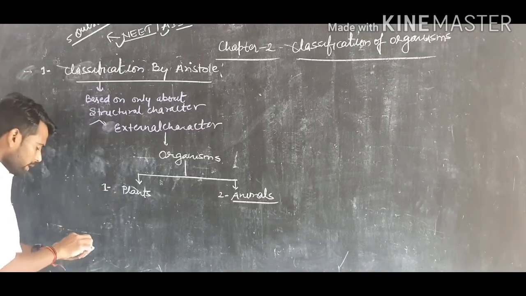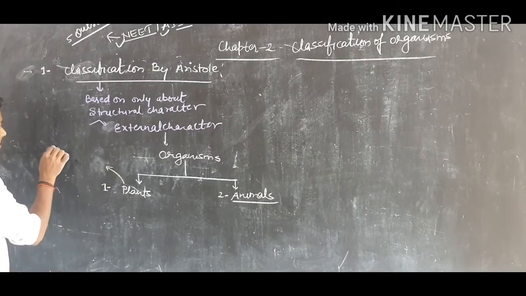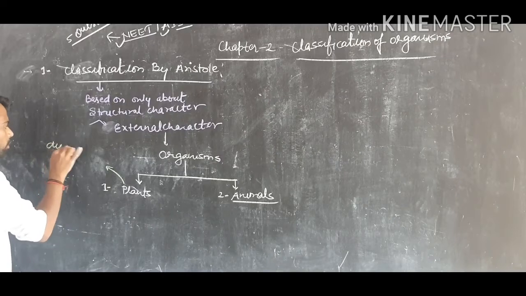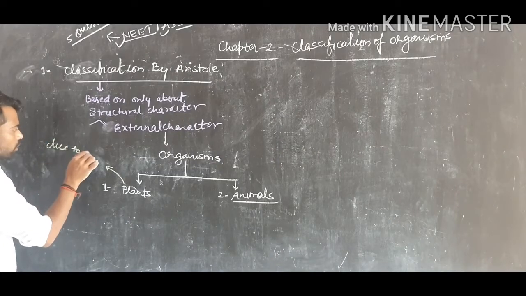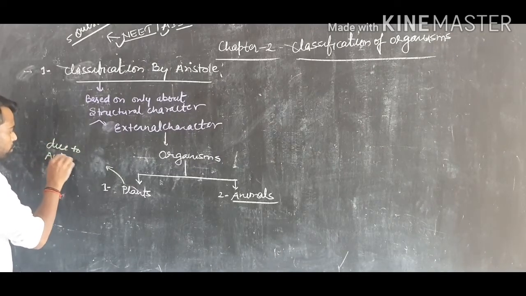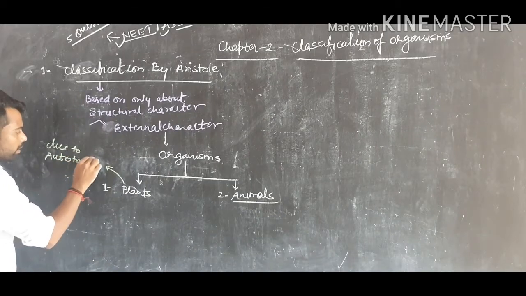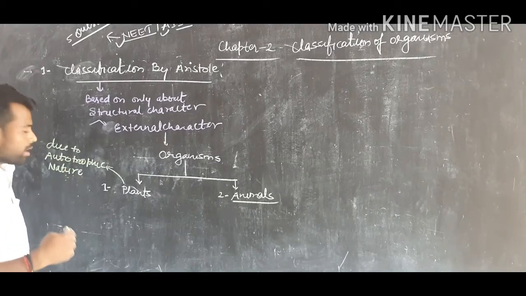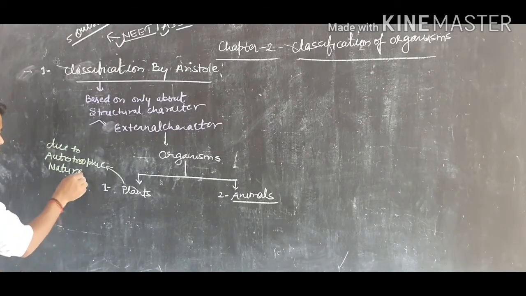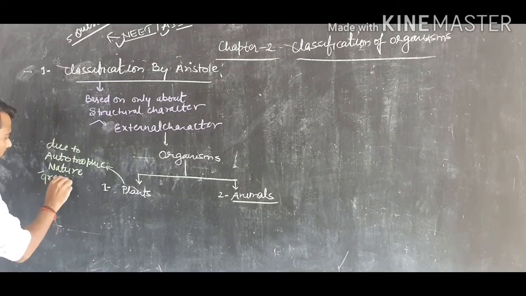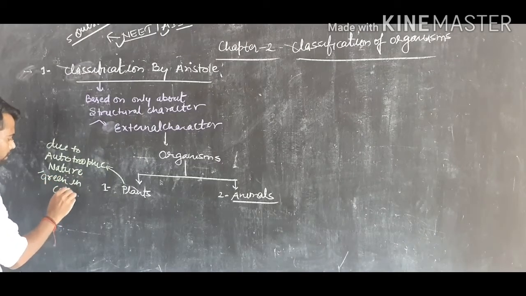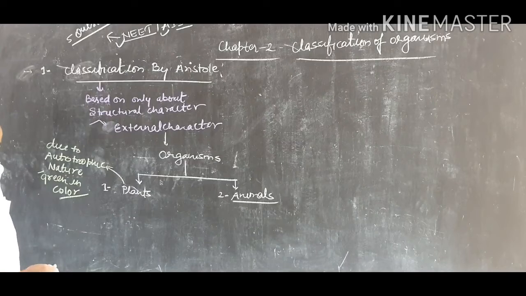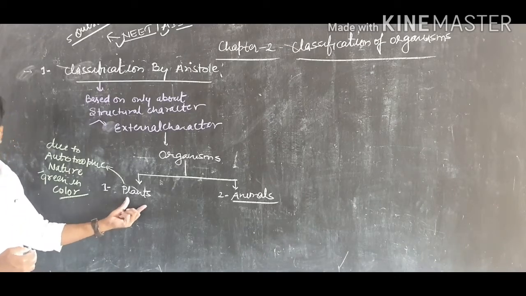Now, how were the plants grouped by Aristotle? Due to their autotrophic nature. Aristotle saw that this group of organisms are autotrophs and they are green in color. Due to the presence of green color and the autotrophic nature, this group of organisms is indicated as the group of plants.